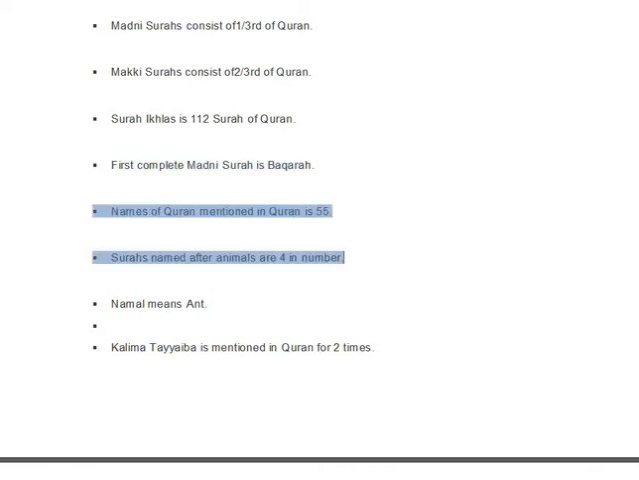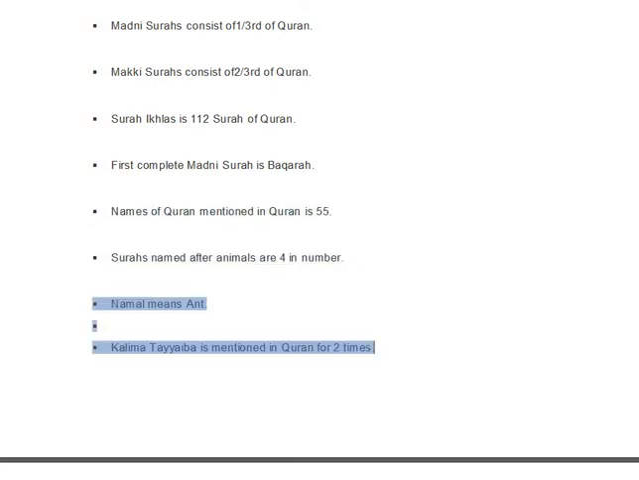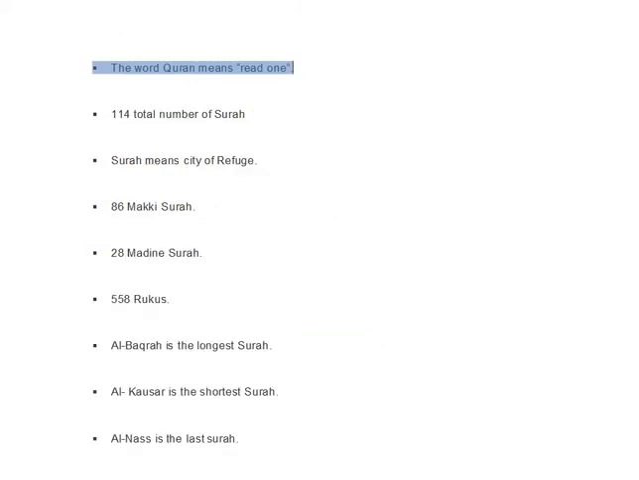The names of Quran mentioned in Quran are 55. Surahs named after animals are 4 in number. Namal means ant. Kalima Tayyibah is mentioned in Quran 2 times. The word Quran means to read. 114 is the total number of surahs. Surah means city of refuge. 86 Makki surahs. 28 Madni surahs.